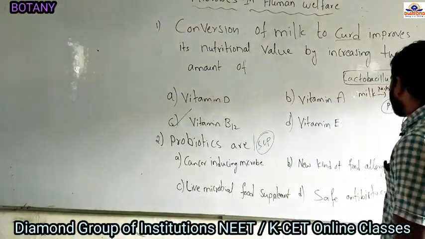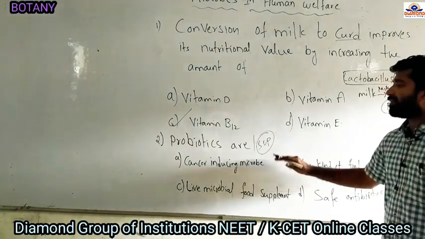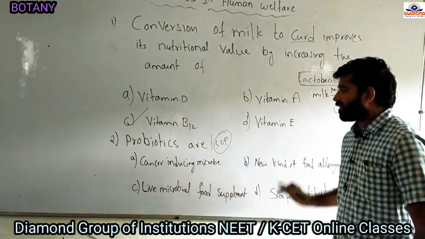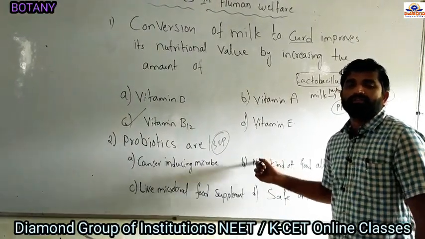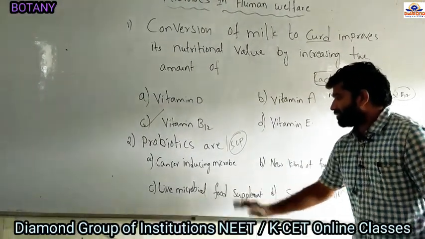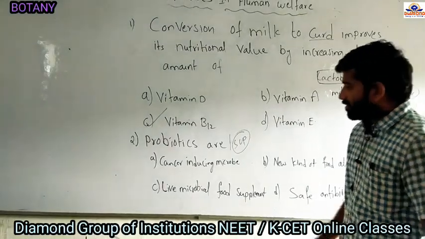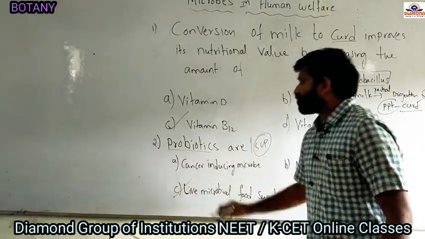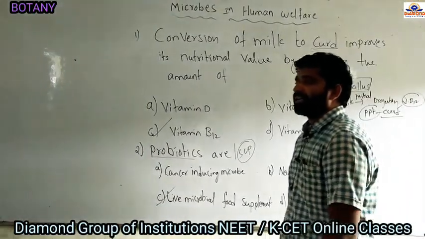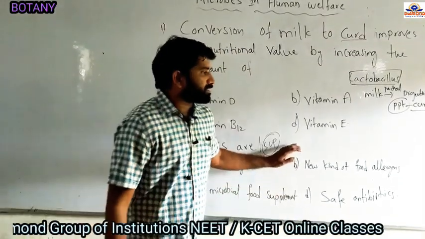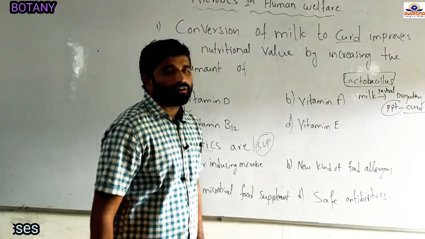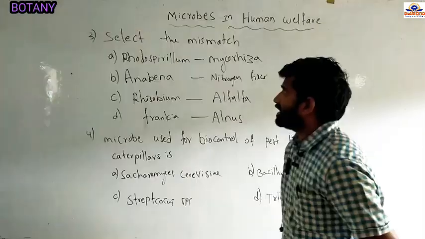And option B, new kind of food allergens: by taking these microorganisms, would they form food allergens? Probiotics do not form food allergies. If food allergies were formed, we should not take these microorganisms. And option C, live microbial food supplement: probiotics are live microbial food supplements and safe, non-antibiotics. Like single cell proteins, they can act as an alternate form of food. Answer is C. Next question.